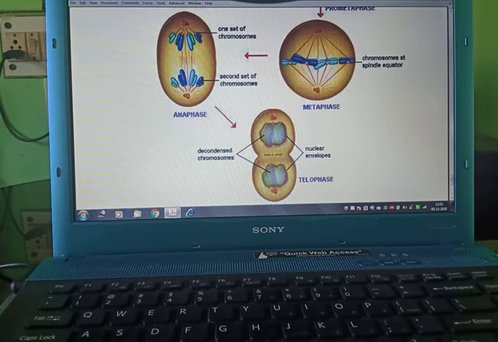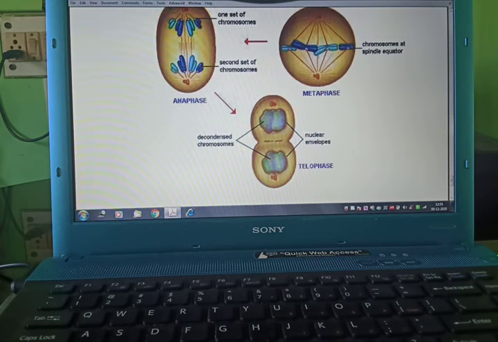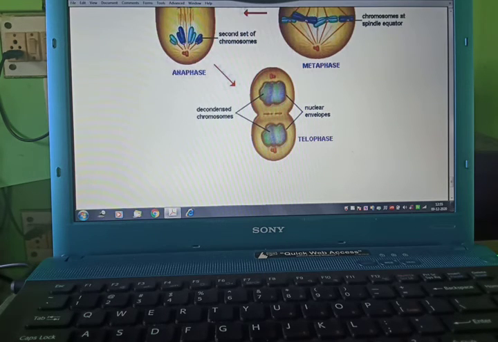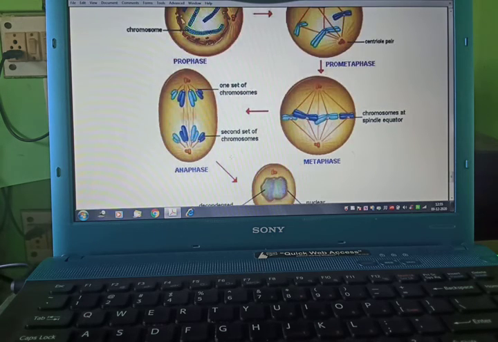Horizontal division will be there and it will be divided. After a particular time it will try to divide in this manner. This is the nuclear envelope and this is the decondensed chromosome and this is telophase. One cell is trying to get into two cells. As I told you, in this the number of chromosomes is exactly like the parent, so this is known as the mitosis phase.